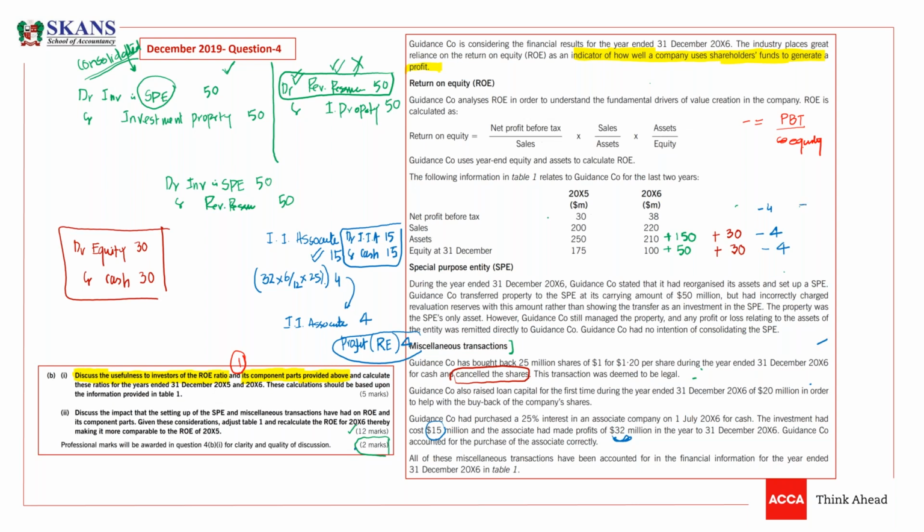Now, guys, we have revised balances of everything. Like we have 38 minus 4, it will give you 34. Then we have assets. What is the impact on assets, guys? Obviously, you can calculate these assets and equity, and then you can recalculate these ratios. And after recalculating, you can say which ratio is increasing and which ratio is decreasing, because he has asked you the impact of setting up this special purpose entity and miscellaneous transaction. Is that okay to everyone, guys?